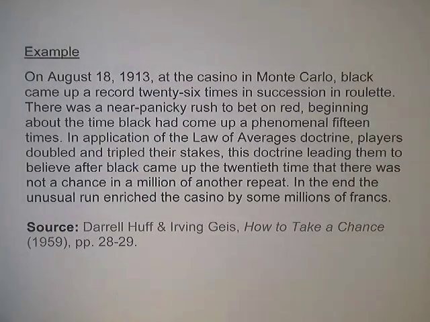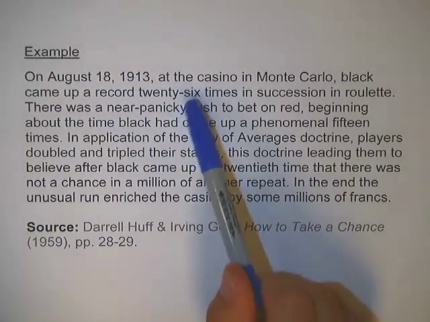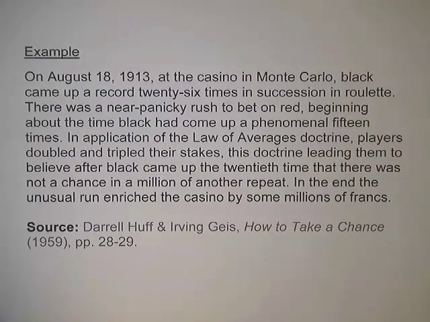Red and black should come up about the same amount in the long run, but certainly not in the short run. So because people were believing in this law of averages, they ended up losing, and the casino ended up making a lot of money off of these people. So that is a good example of the law of averages.